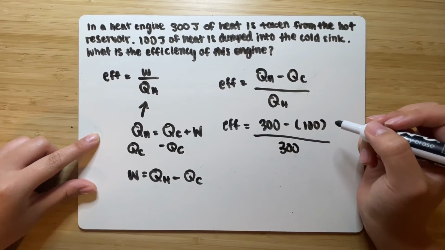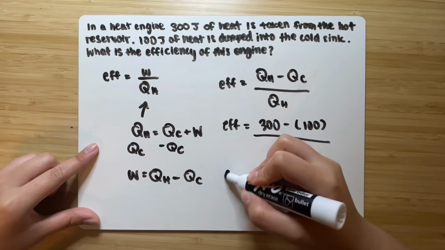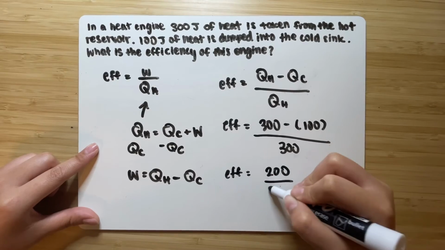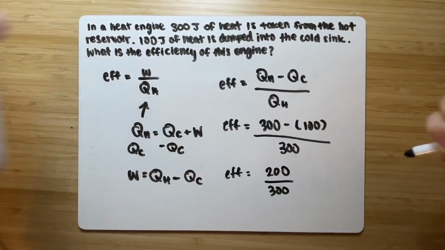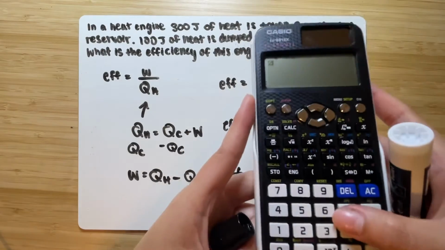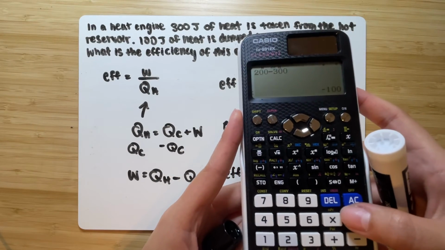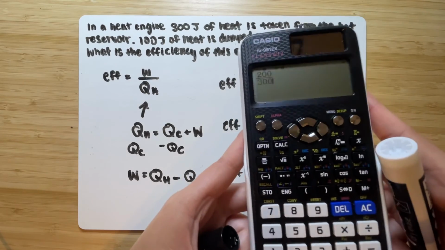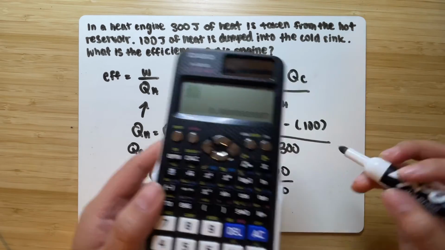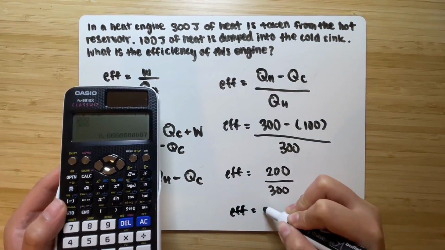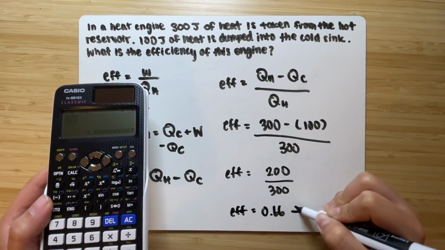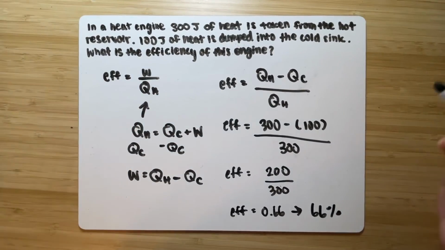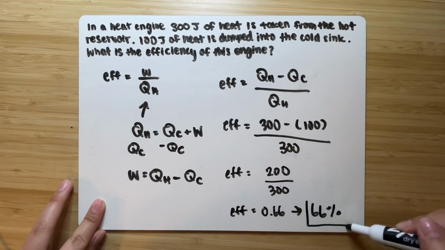Okay. Now, you have efficiency is equal to 300 minus 100 is 200 over 300, which if you plug it into a calculator, 200 over 300, you get 0.66. So efficiency is 0.66, which turn that into percent, you get 66%. So the efficiency of this engine is 66%.